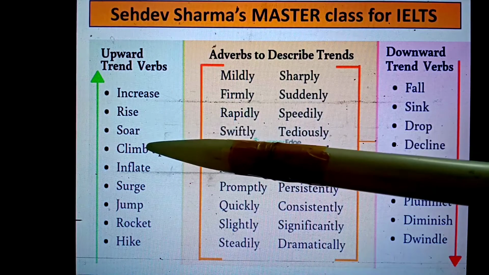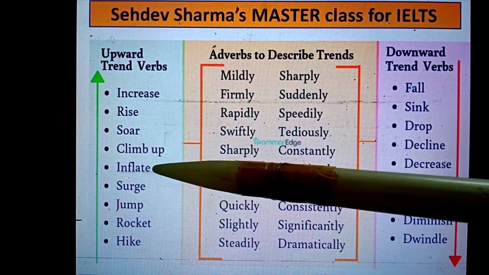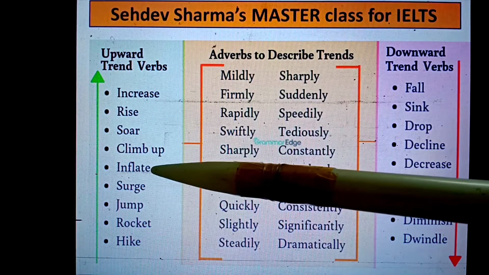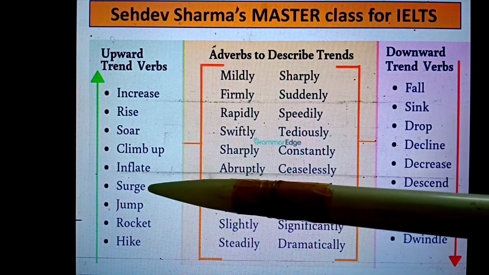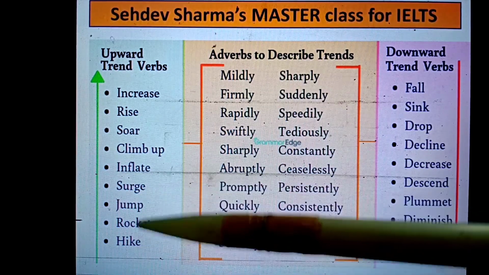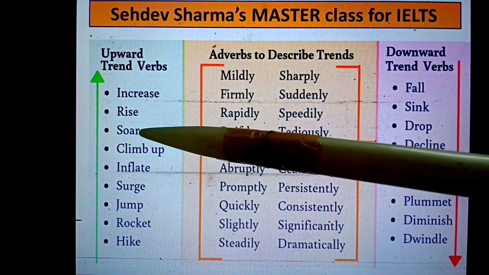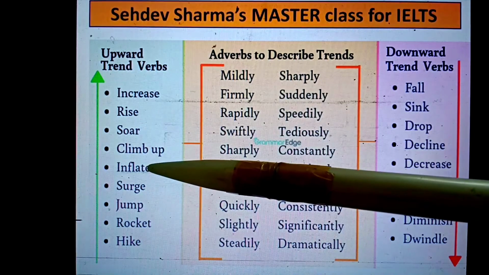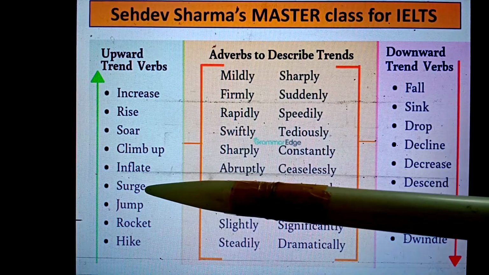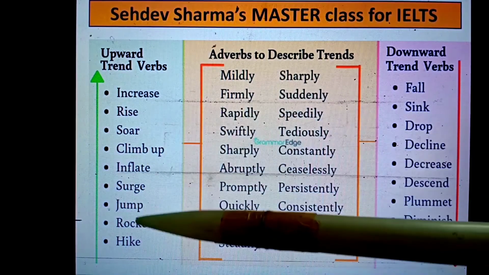Climb up, very normal. Inflate, wonderful word to be used. Most of the 8 or 9 band people use this word inflate. They use the words surge, jump, rocket and hike. These are very average words. So what I recommend in this slide, please use the word soar, we can use inflate, we can use the word surge. I think 3 words are sufficient for us to explain our trends.